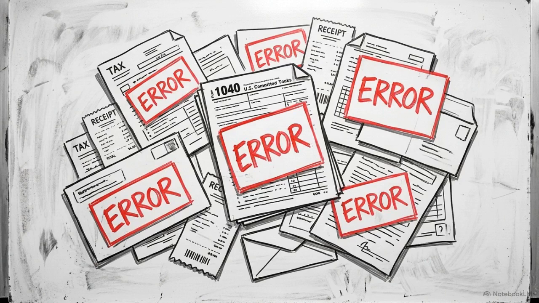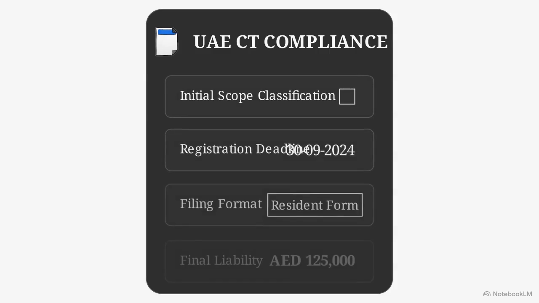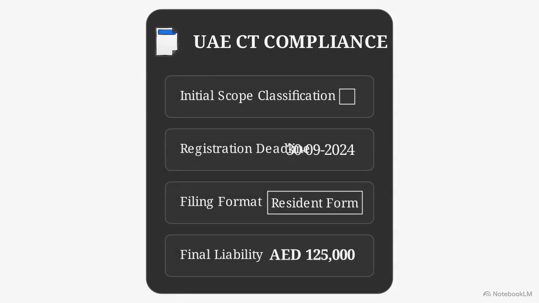Getting the scope wrong at the start of a tax engagement creates problems that multiply through the entire life cycle of a filing. Initial statutory classification is the absolute foundation of compliance within the UAE corporate tax regime. Looking at this representation of a standard filing architecture, you can see how a single error in assessing a client's scope during onboarding initiates an immediate, severe chain reaction.